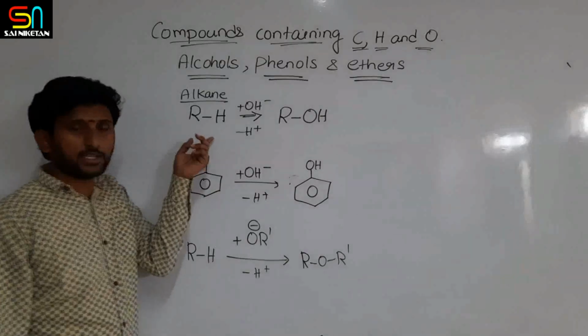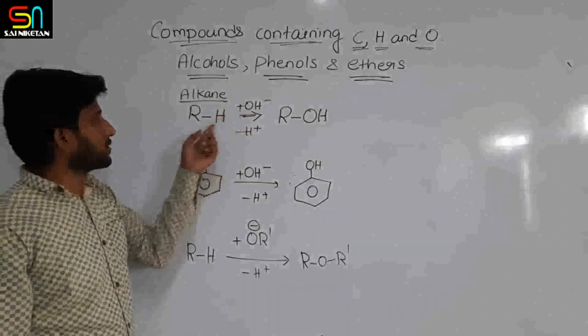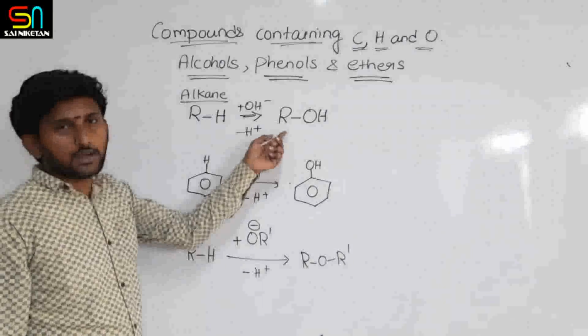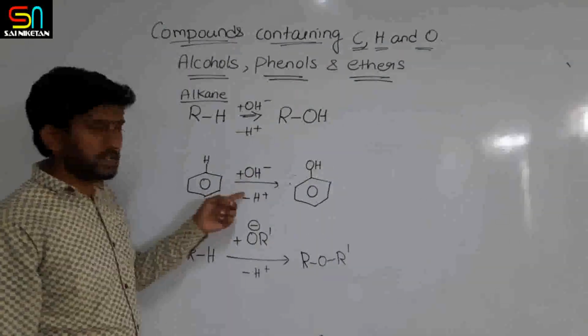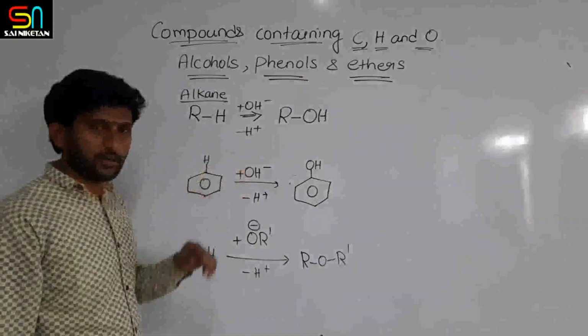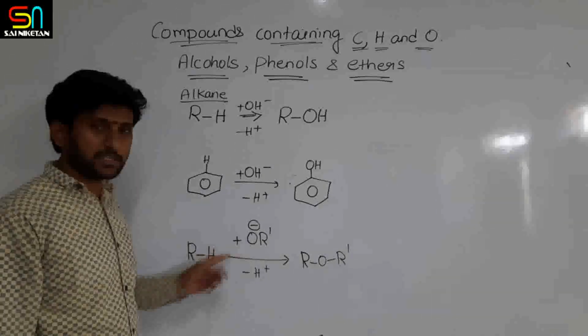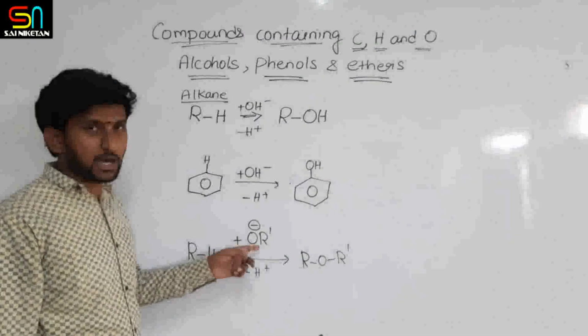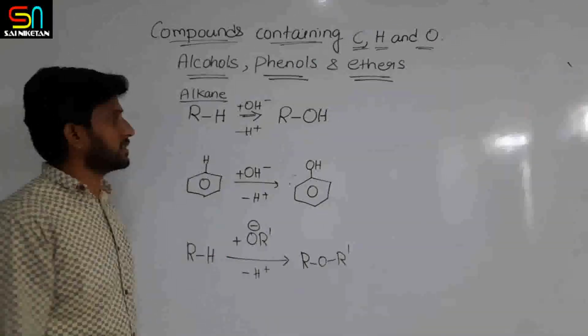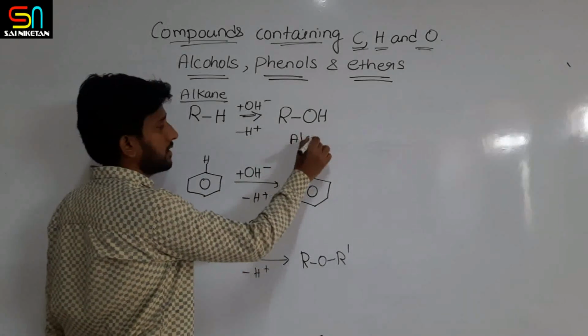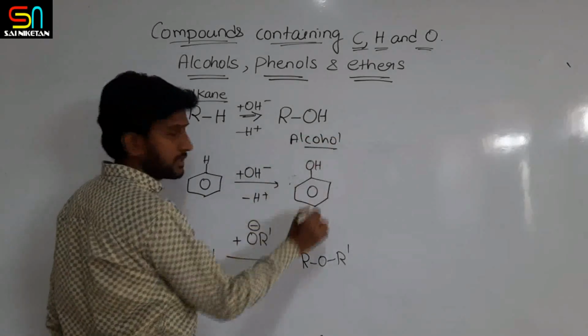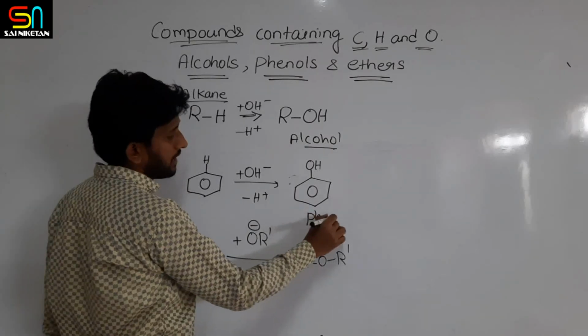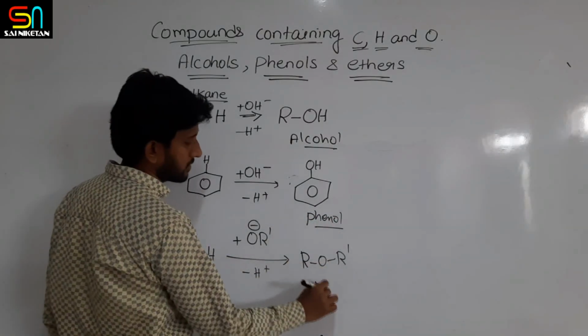So if a hydrogen atom is replaced with OH in alkanes, it is alcohols. From benzene, if you replace one hydrogen with OH, phenols. From alkanes, if you replace one hydrogen with alkoxy group, RO group, then it is ether. So this is alcohols, this is phenols and this is ethers.